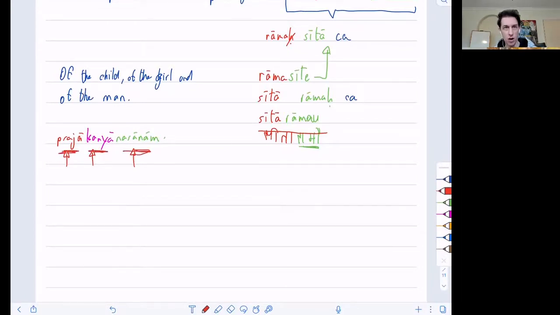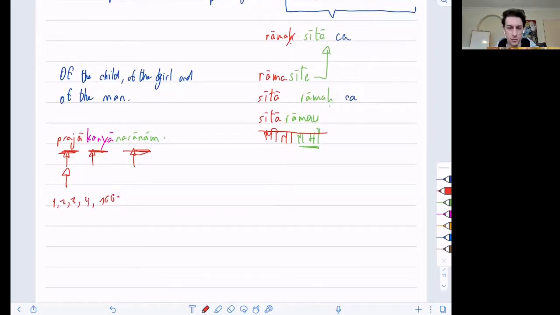So this is where the context of the sentence will tell you, because the story will start, it will talk about maybe two children. And so next time you see praja, kanya, naranam, you will interpret it how? You would say of two children, of the girl, and of the men. So this is how you know. The previous information will tell you how many it is referring to. Is it referring to 1, 2, 3, 4, 1,000 children, etc.?